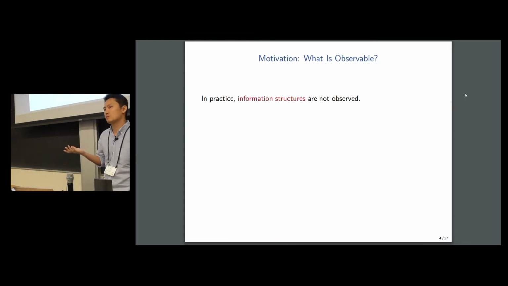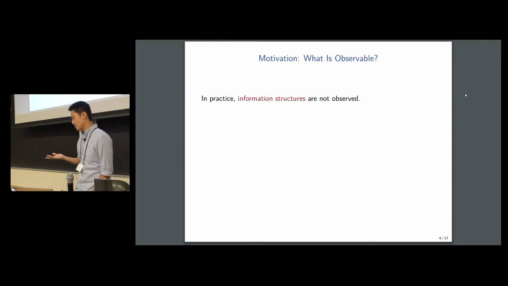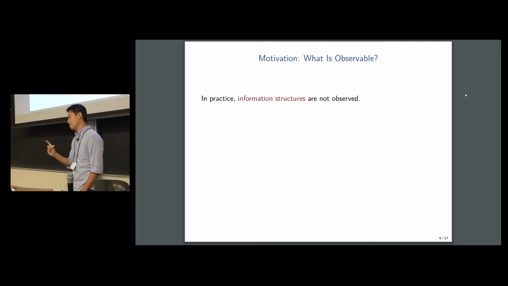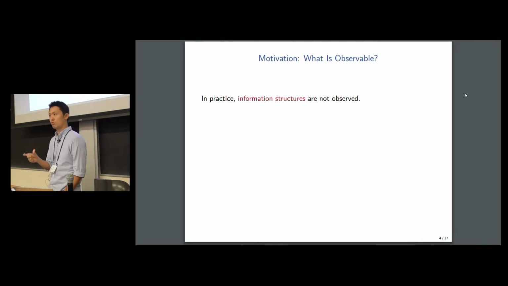So, for example, the school's grading policy can be a very complicated mapping from the student's ability to grades, and may be hard to monitor. And if the sender's choice of information structure is not observed by others, then this creates scope for undetectable deviations, and we might think it might be hard for the sender to credibly commit.